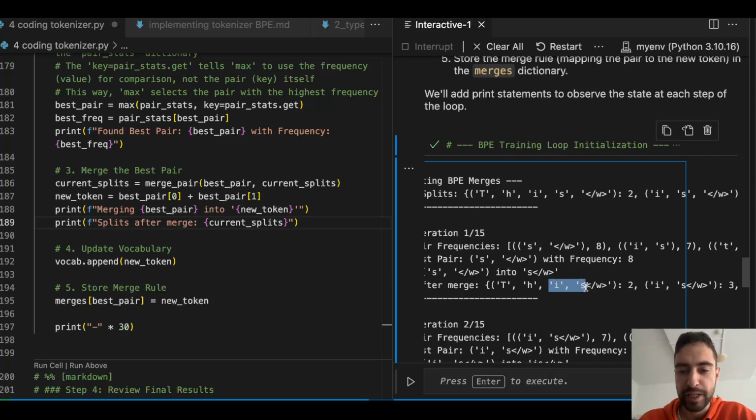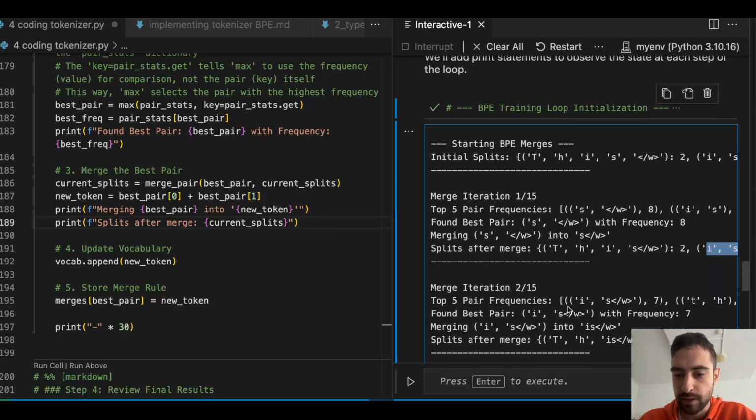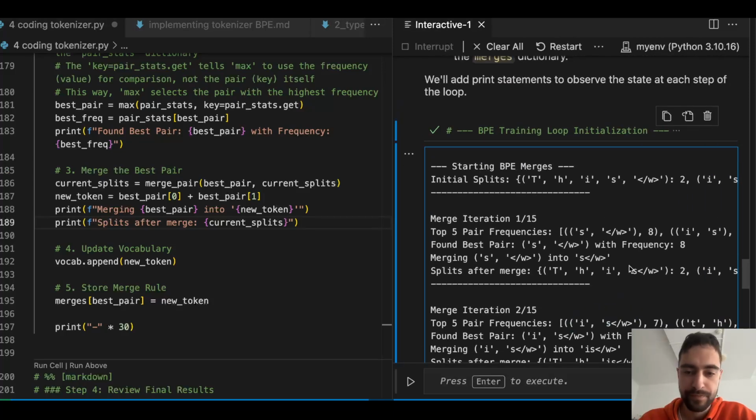If it's most frequent, it will be somewhere else where S is not merged with another token, because now we cannot count just this pair. We need to count this entire pair if we want it in the next iteration. So maybe it will still be, as it seems like it will. Okay, so yeah.